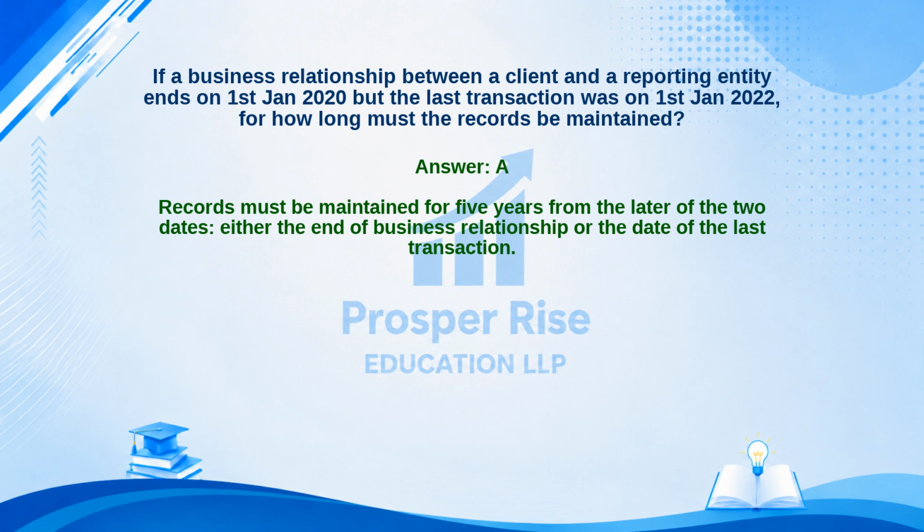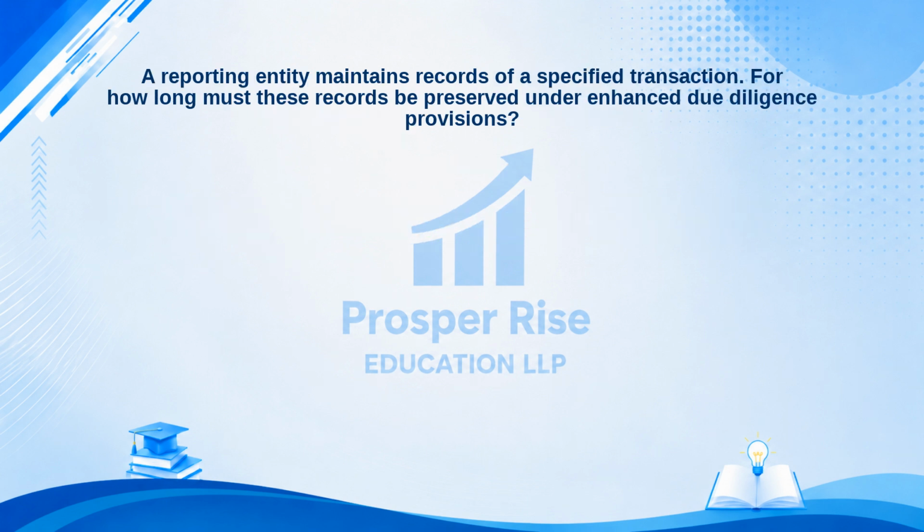Records must be maintained for 5 years from the later of the two dates, either the end of business relationship or the date of the last transaction. Here is another practice question. A reporting entity maintains records of a specified transaction. For how long must these records be preserved under enhanced due diligence provisions?